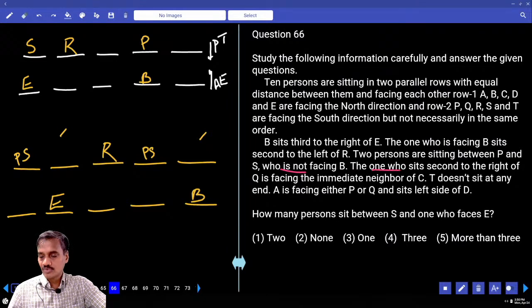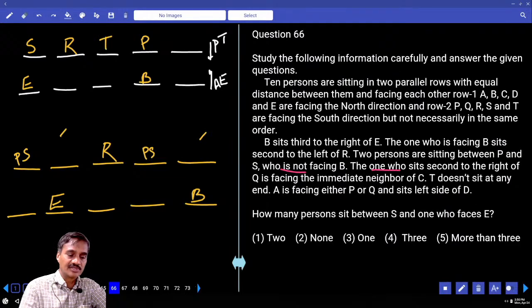And the one who is seated second to the right of Q is facing the immediate neighbor of P. The immediate neighbor of P does not sit at any one of them. P is not here. And if P is not here, now in this case, where should this P be? P ఎక్కడ ఉండాలి? P ఇక్కడైనా ఉండొచ్చు, ఇక్కడైనా ఉండొచ్చు. టూ పాజిబుల్, అవునా కదా? ఇక్కడ PRS ఉంటే ఇక్కడ PRS, అప్పుడు T ఇక్కడ లేదు. PRS ఈ రెండు ప్లేసులు అంటే దెన్ T will be here.